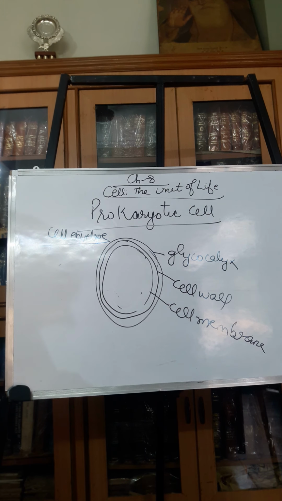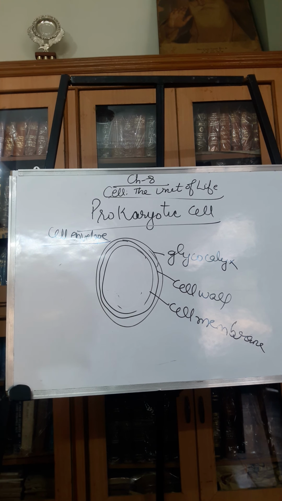The glycocalyx differs in composition and thickness.